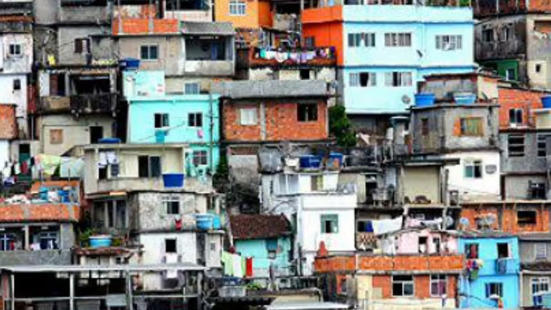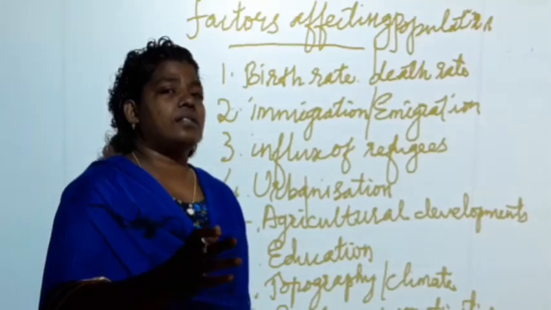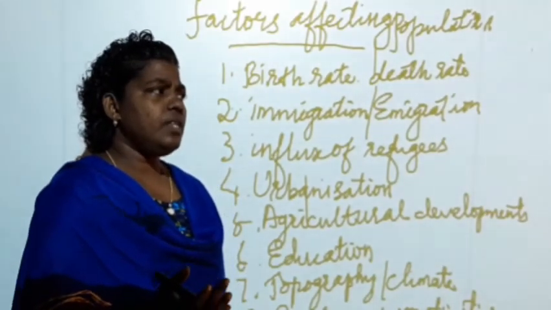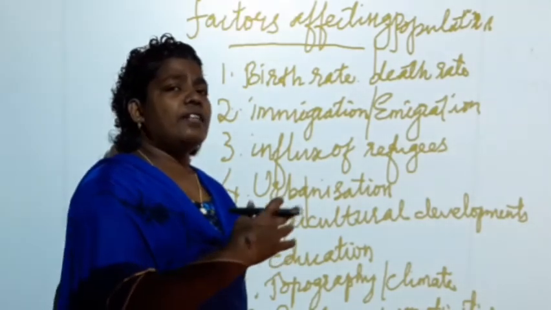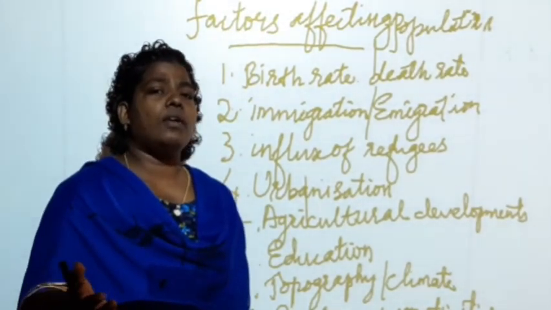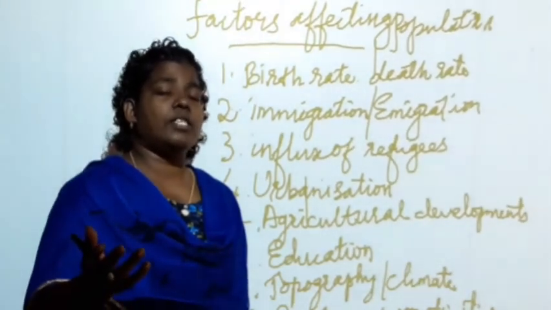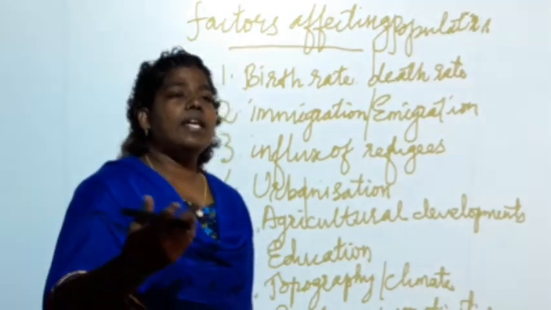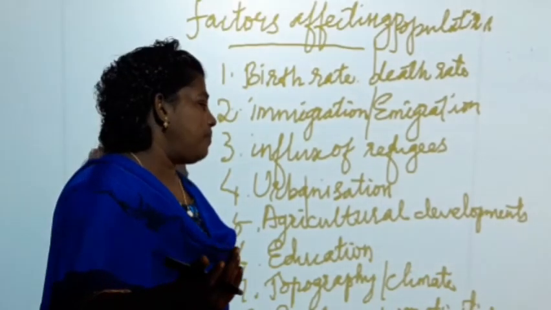How does this development take place, or how does the infrastructure of the society change, from rural to urban areas? People migrate from villages to towns and cities for different purposes, especially for employment, and for other purposes, emergency purposes.